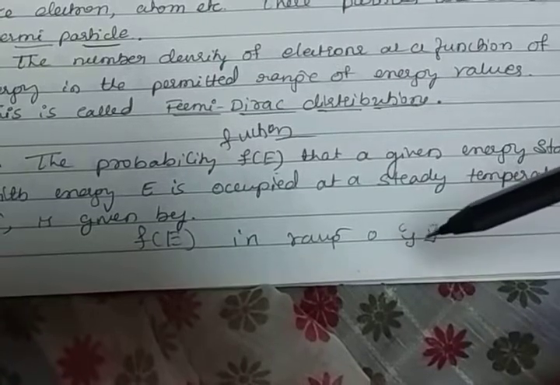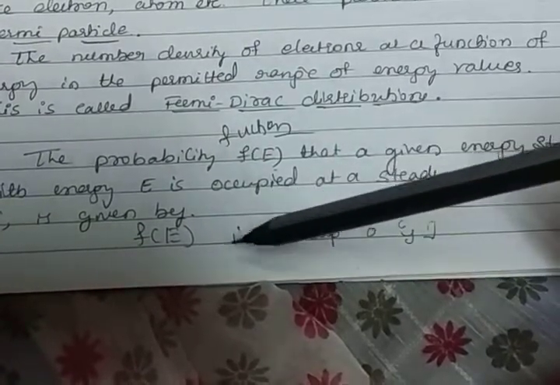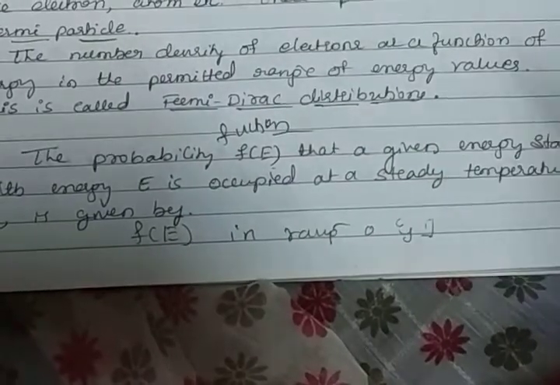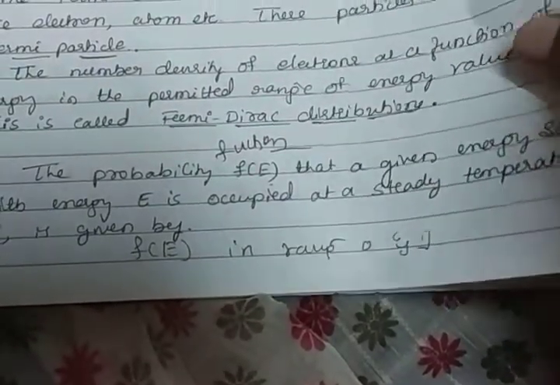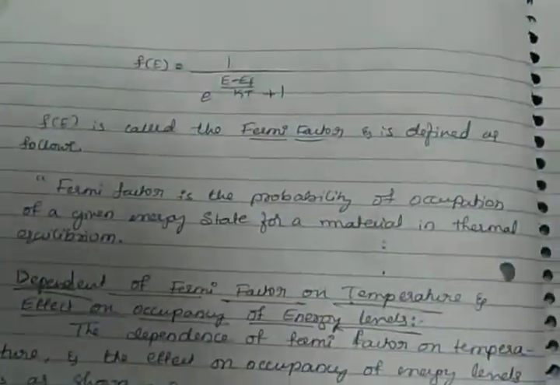Between these two values the probability function exists. So the probability function exists between 0 and 1.